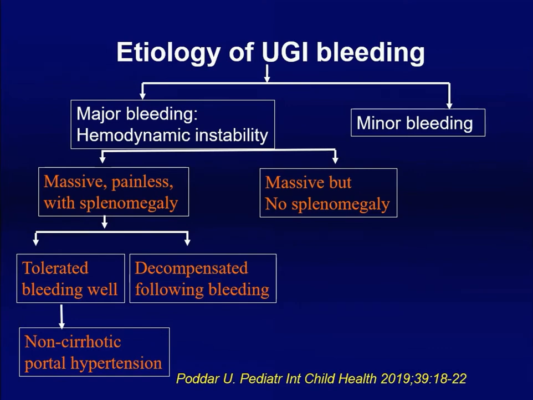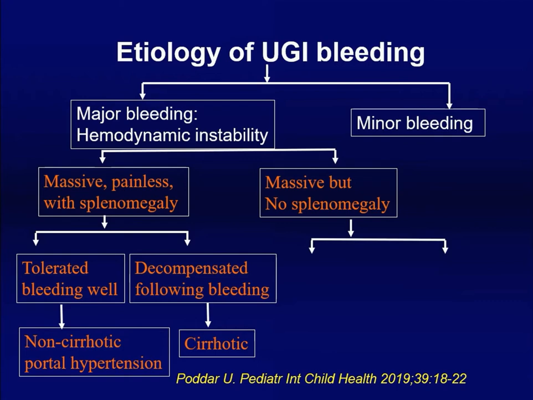And in our setting, extrahepatic portal venous obstruction will be the commonest. However, if the patient decompensates after bleeding, meaning his liver function is borderline and decompensated because of the bleeding, then it is a cirrhotic cause of portal hypertension. Second group, massive bleeding but you didn't get any spleen, though that can happen in portal hypertension in 5% of the cases.